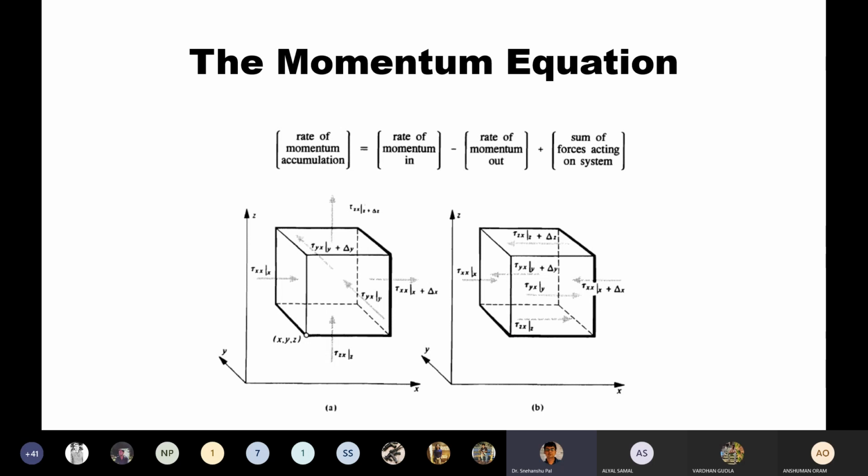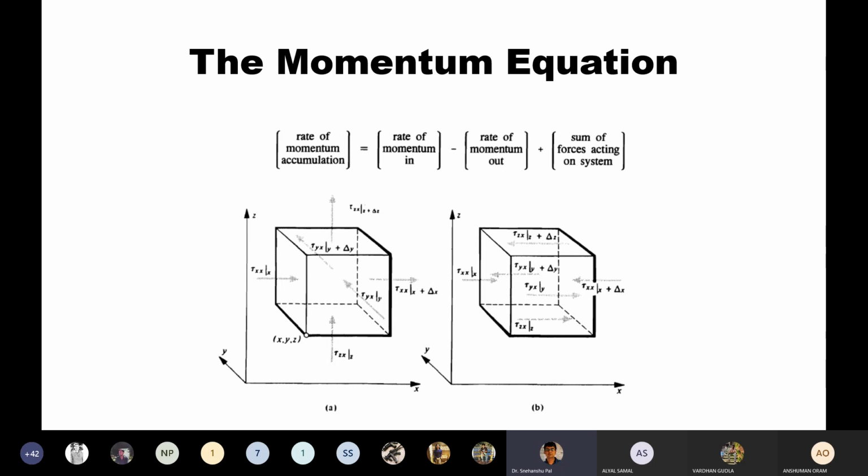So regarding the notation tau xx, if you want to know the subscripts, it represents the transport of x momentum in the x direction. Alternatively, you can view it as the x-directed normal stress on the x face.